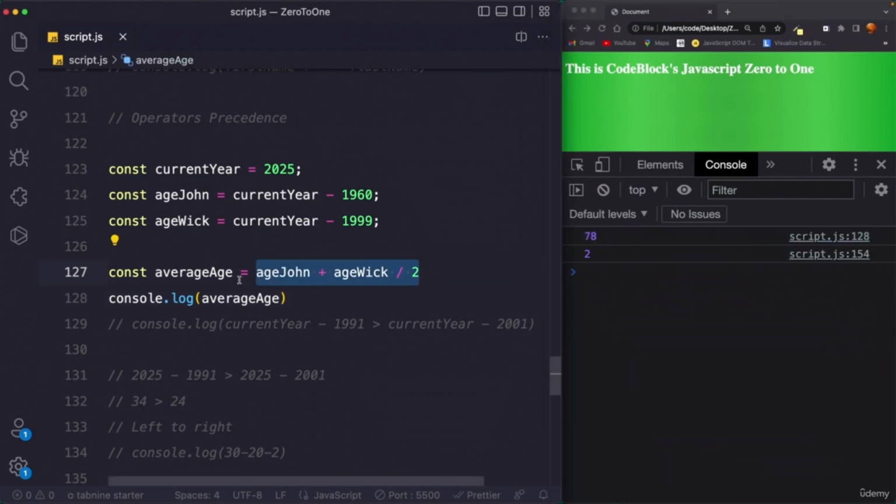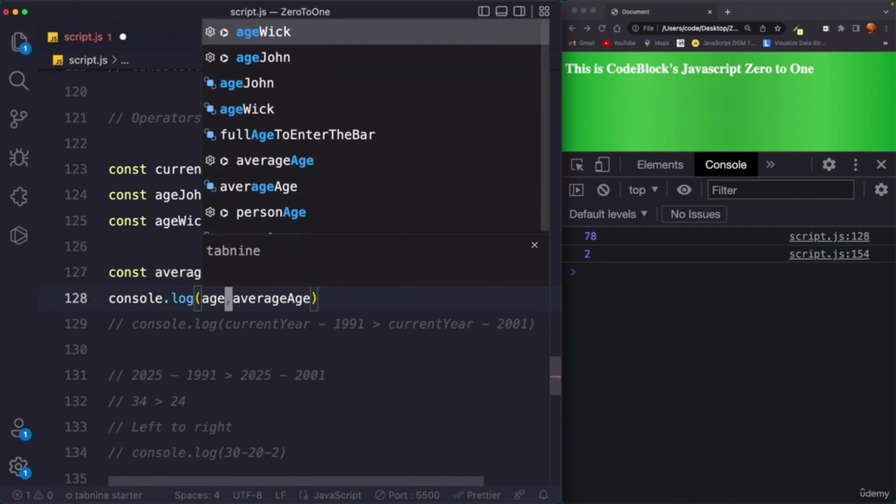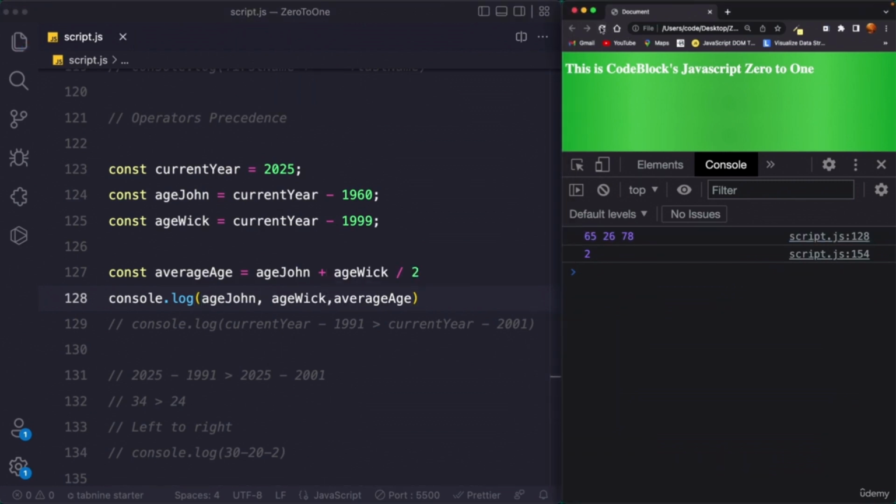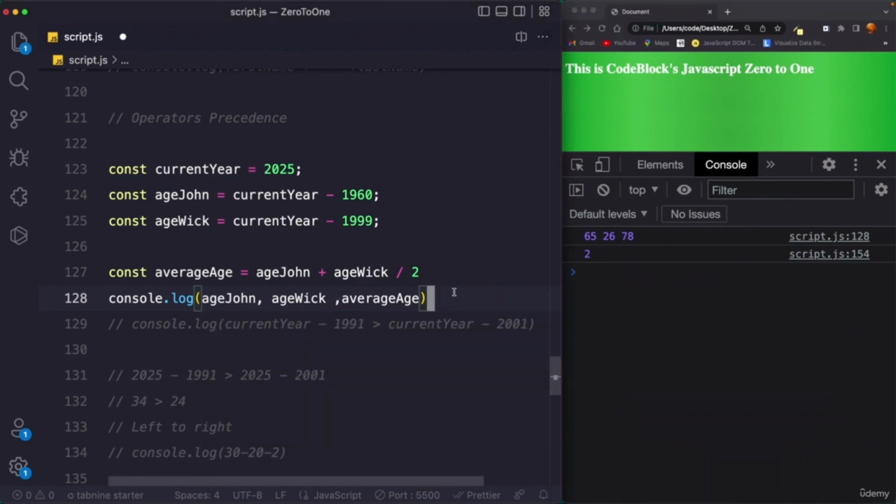This cannot be true. And if I want to prove why this is not correct, I can actually log the age of John and Week. If I save this, you can see that the age of John is 65 and the age of Week is 26 and the average is 78. So how can the average even be higher than one of these two ages? This is not possible. One more important thing you can see here is that I have printed multiple variables in one console.log statement, and this is completely doable. There is no problem in it.